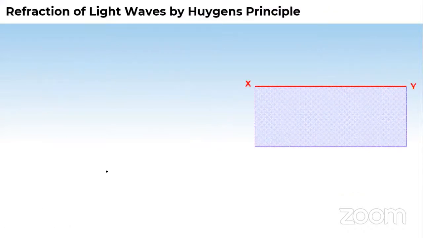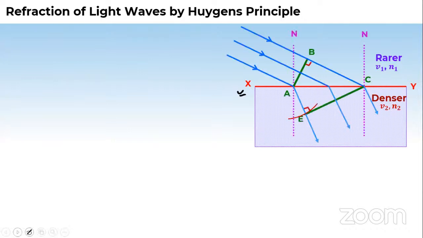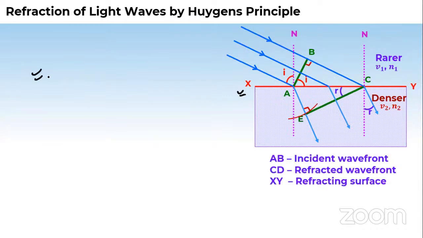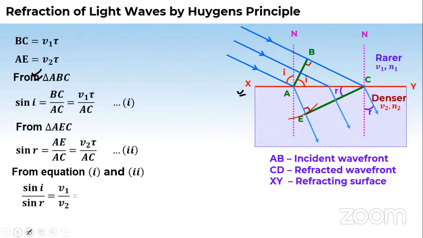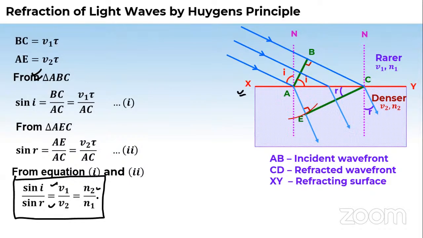So what Huygens did is, first of all, let us see how by using his principle the reflection of light waves can be explained. He took a boundary XY which separates two mediums, rarer and denser. Then he used all those wavefronts and tried to explain it. We have seen these things in the previous class. Ultimately, this was the formula derived by him: sin I upon sin R is equal to V1 upon V2, equal to N2 upon N1.